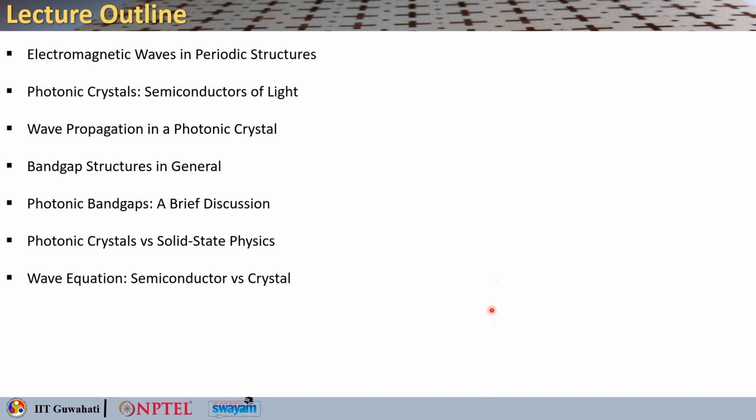So here is the lecture outline. We will briefly look into how electromagnetic waves behave in a periodic medium, where the refractive index or the permittivity periodically varies with space. And then we will go into the discussion of photonic crystals, which are also known as semiconductors of light. We will see how light propagates, or wave propagates, inside a photonic crystal.